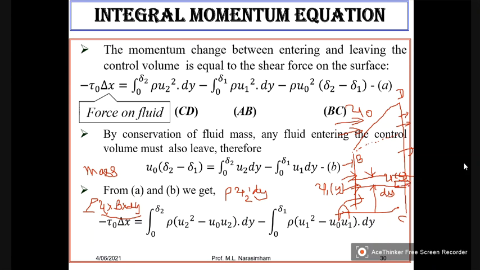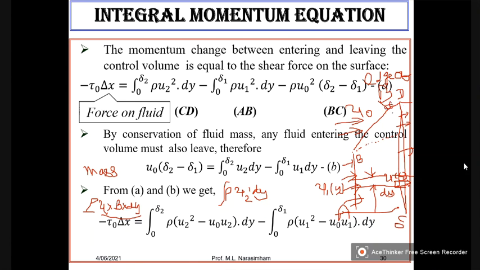So what is the total mass that leaves from C to D? We have to integrate it within the limits. Y is equal to 0 here. And what is y here? This is the edge of the boundary layer, that is delta 2 here.